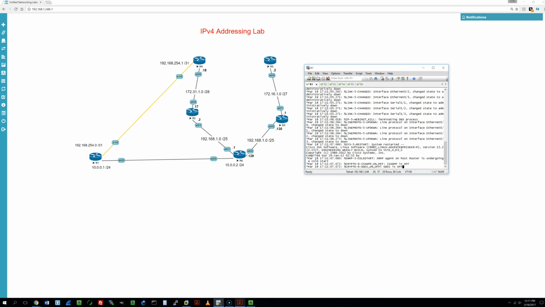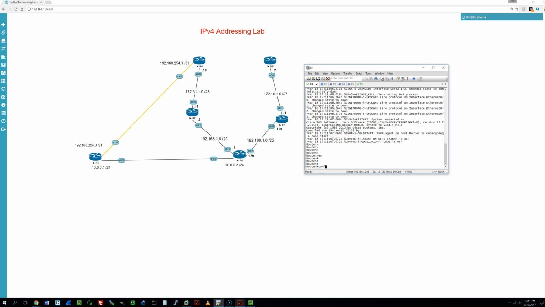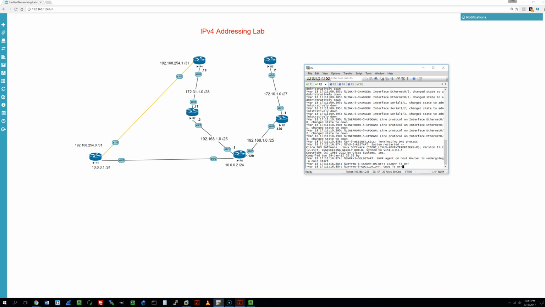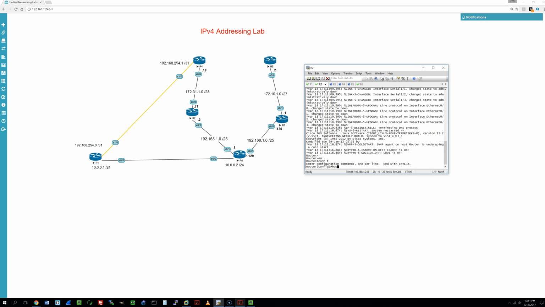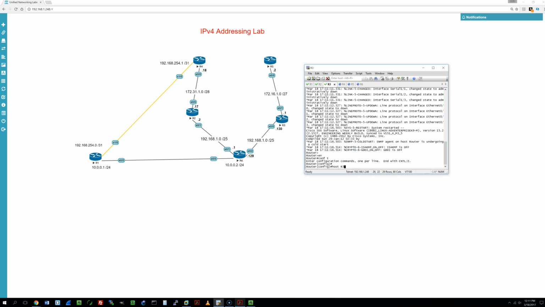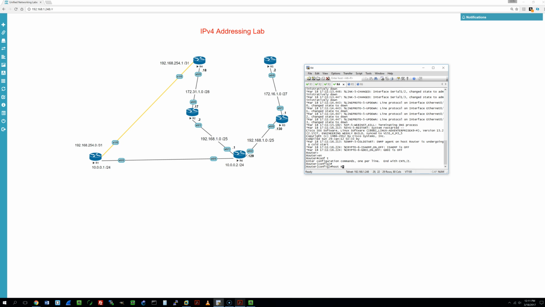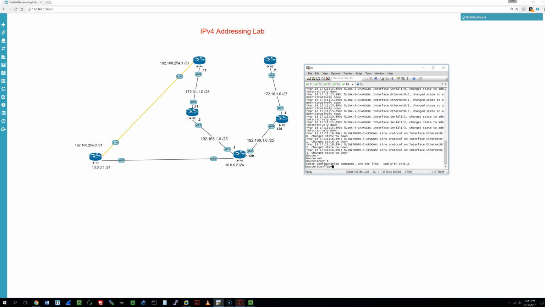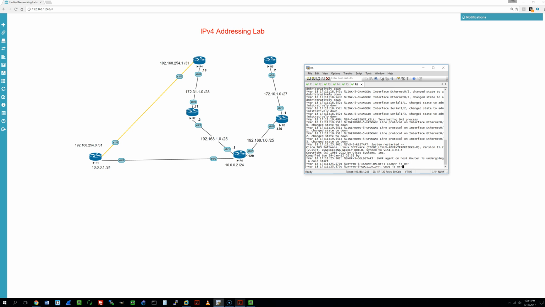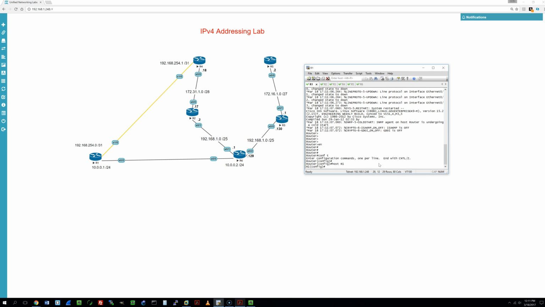And then the first thing that I like to do is just configure the host names on each one of the routers. Okay, that's done. So we're going to start from R1 and then work our way through the topology.